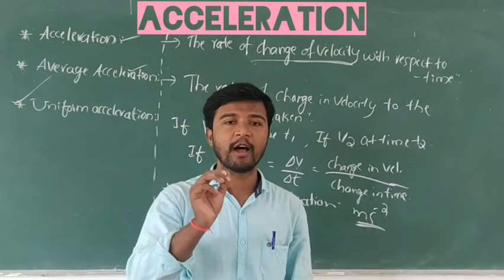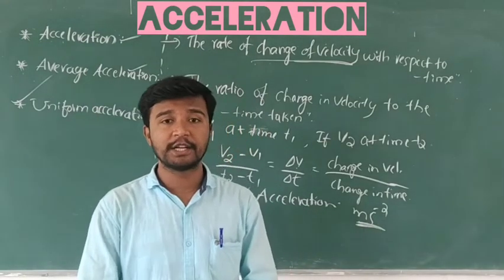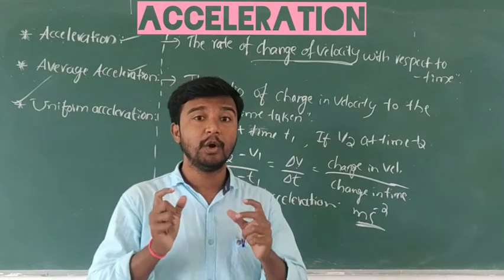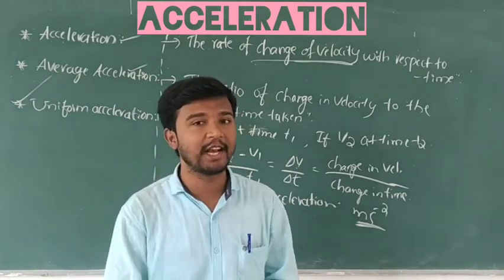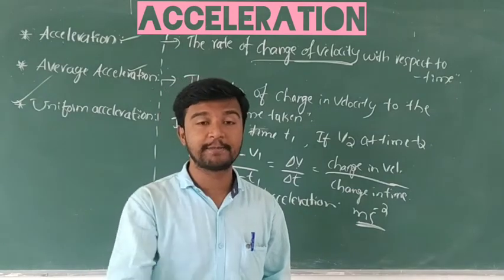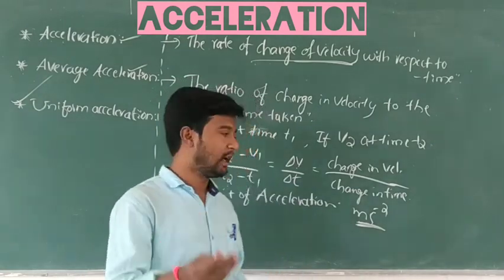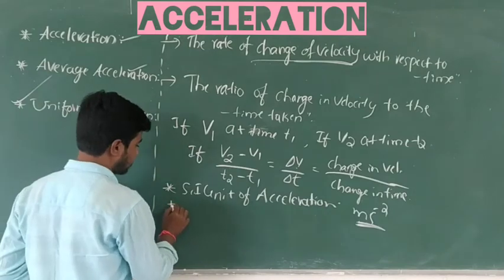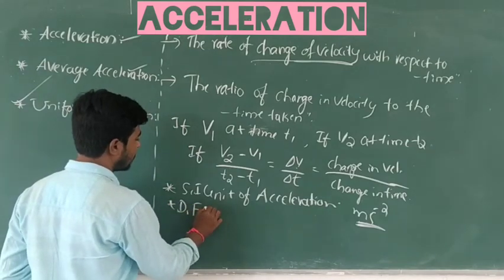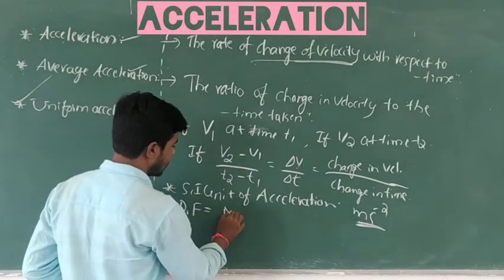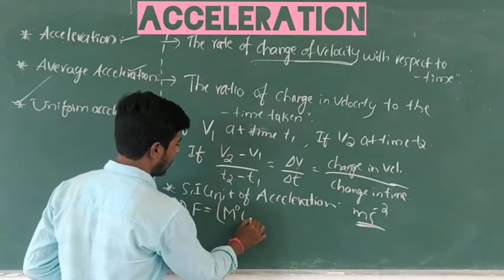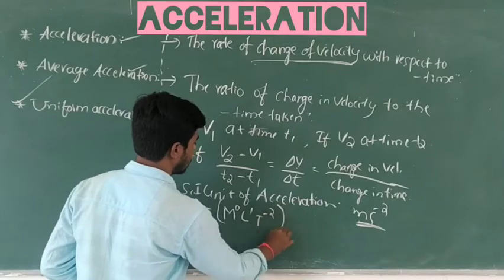And what is the dimensional formula of acceleration? You already know about dimensional formulas. I already explained how to write a dimensional formula in the second chapter. So the dimensional formula of acceleration is M0 L1 T to the power minus 2.